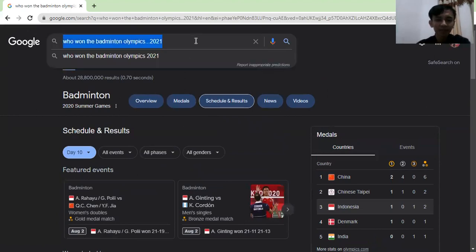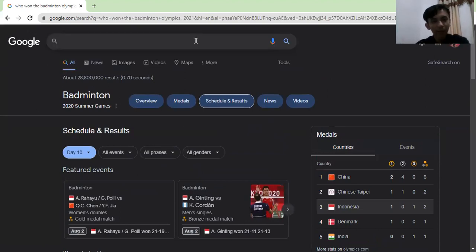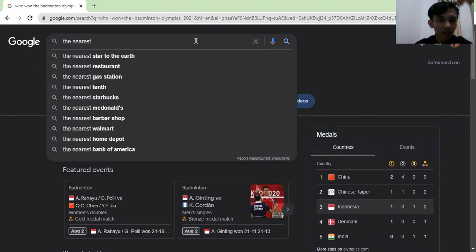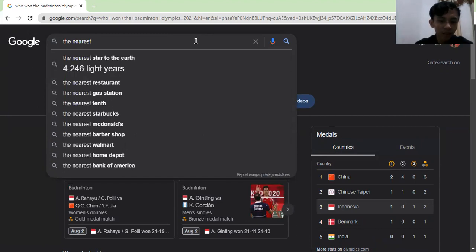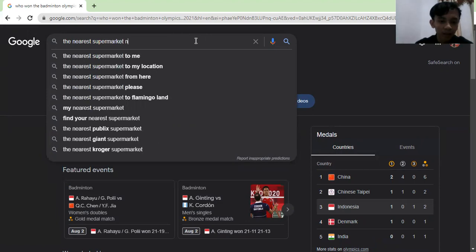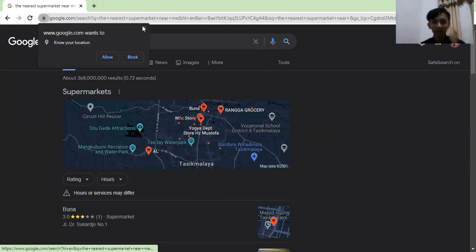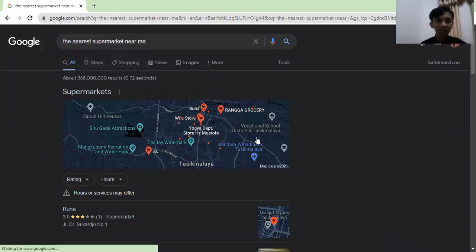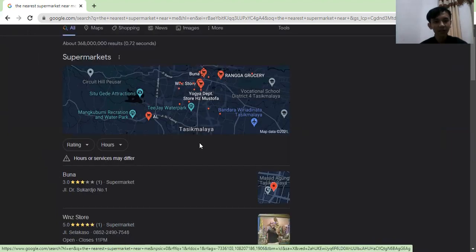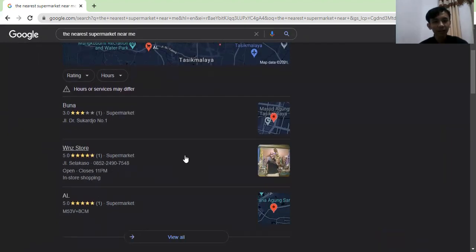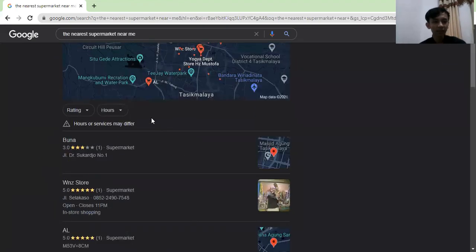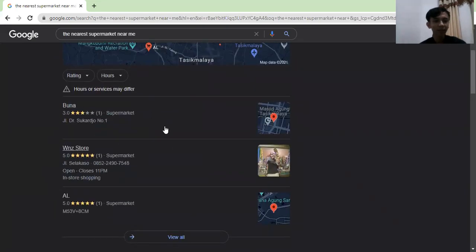Okay, next tip is to find simple things using the search engine. For example, you want to search the nearest supermarket near me. As you can see, you will know that the nearest supermarkets in your place are all of them here.